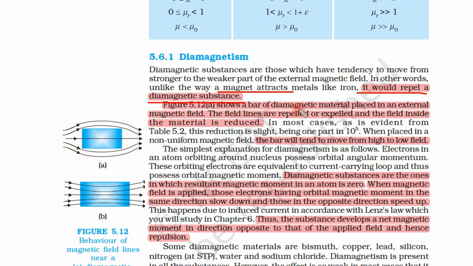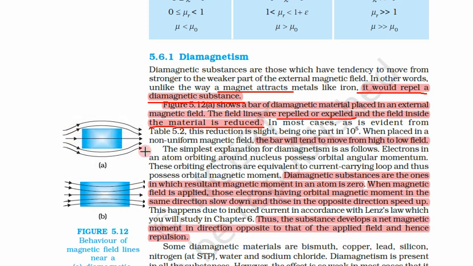This figure shows a bar of diamagnetic material placed in an external magnetic field. Field lines are repelled or expelled, and the field inside the material is reduced. If this material was not there, the lines would go straight. Now we see the lines inside the material are reduced.